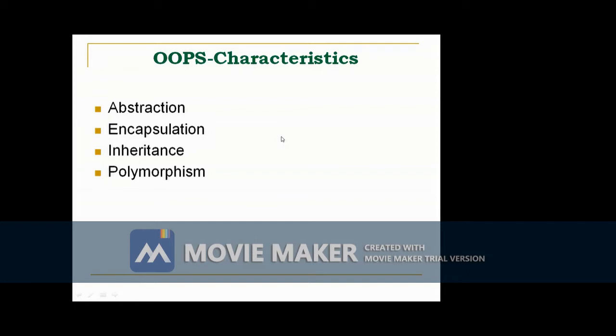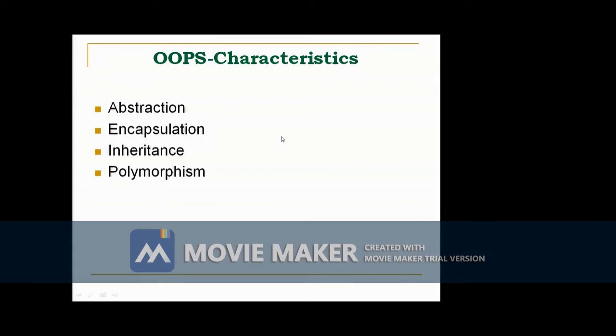We can reuse our existing code. So inheritance is a process by which one object acquires the properties of another object. This is important because it supports the concept of hierarchical classification. Most knowledge is made manageable by hierarchical classification. So here, one class can inherit from another class.